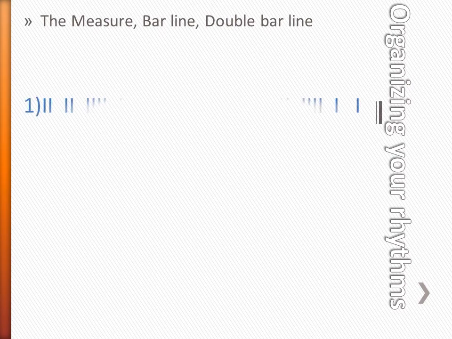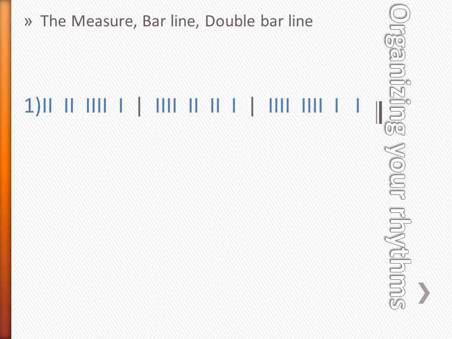Next, we're going to talk about organizing your rhythm. First, let's just look at number 1 as an example. The black lines we have show us the different measures. Those are called bar lines. So this example has 3 measures in it. At the end, you'll notice that there are 2 bar lines, a thin and a thick. That is called a double bar line, and it shows the end of your musical example.